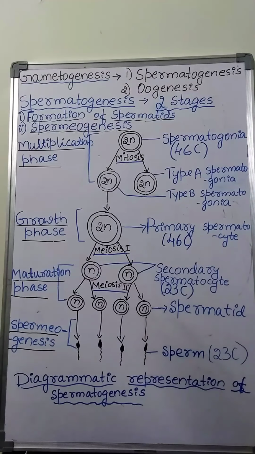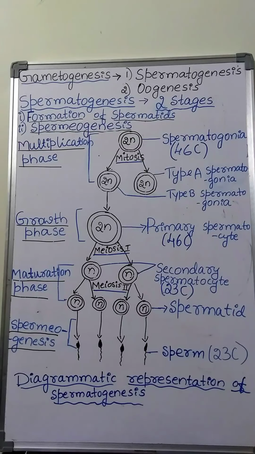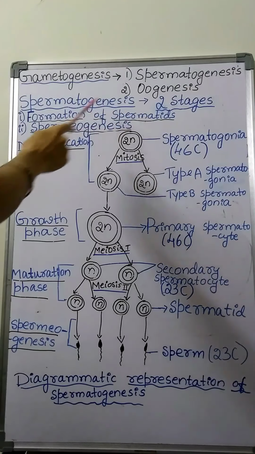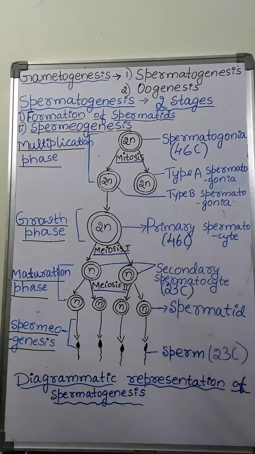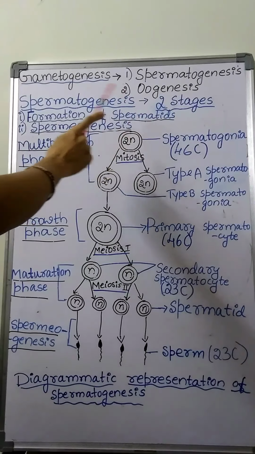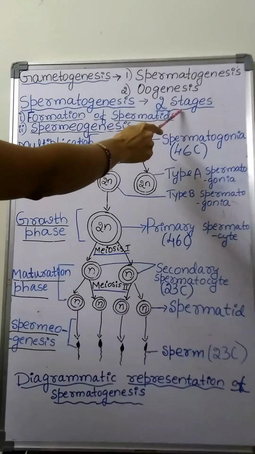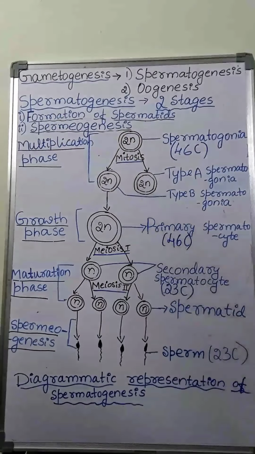The process of formation of the male gamete, that is sperm, takes place in two stages: formation of spermatids and spermiogenesis. These are the two stages which come under the spermatogenesis process.